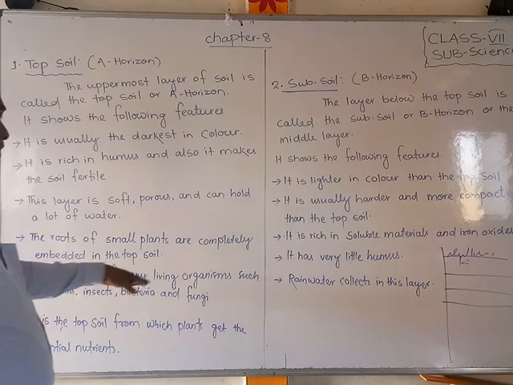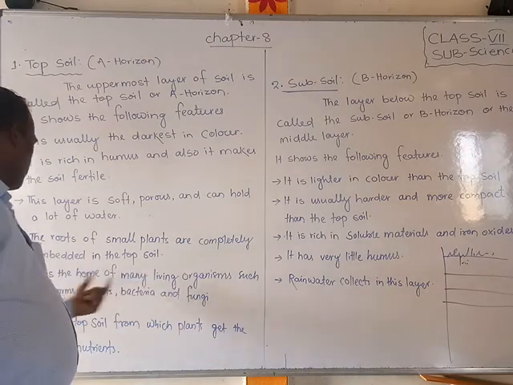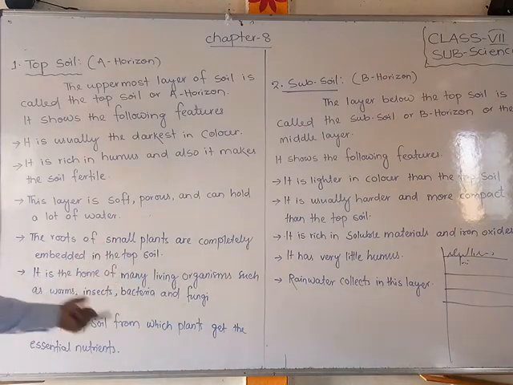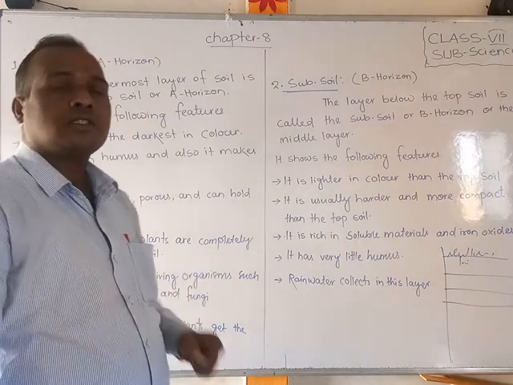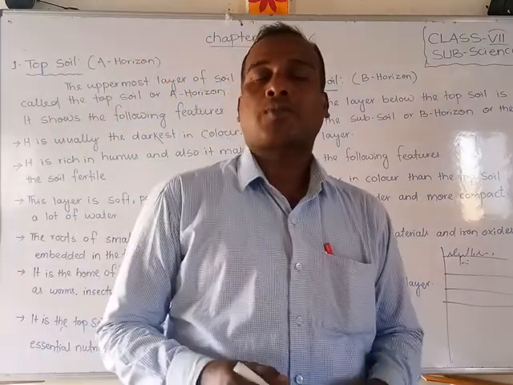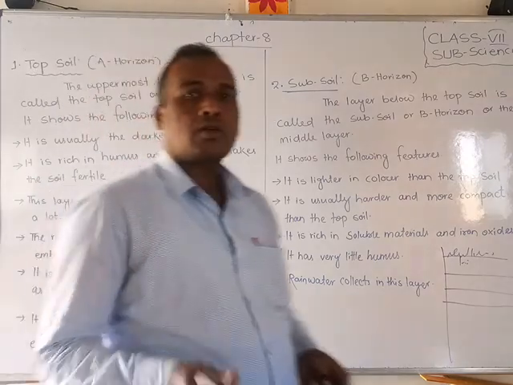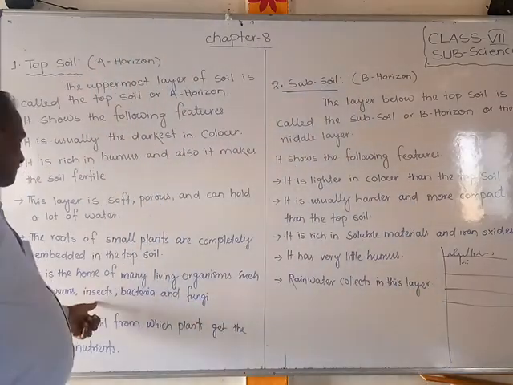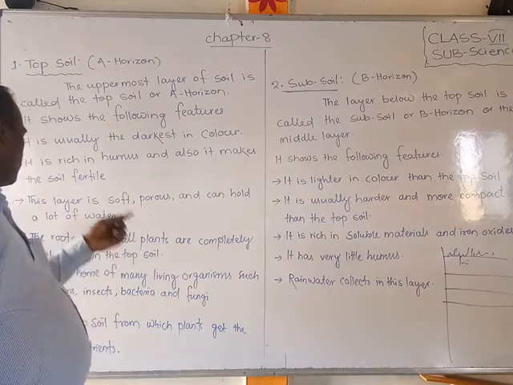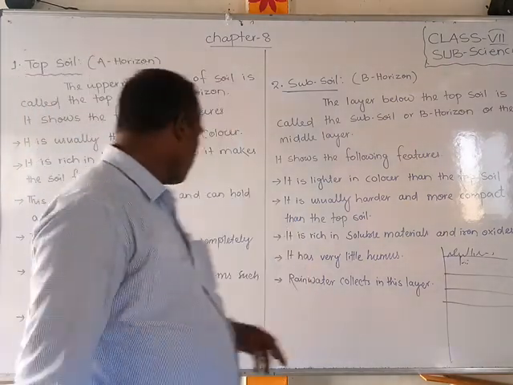It is the home of many living organisms such as worms, insects, bacteria and fungi. Microorganisms like bacteria and fungi live in the topsoil. You have also seen that earthworms live in the soil. Bacteria, fungi and insects live in the topsoil as if it were their home.